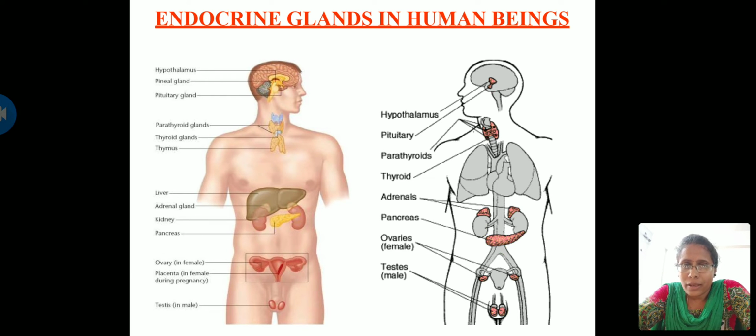So this pancreas has two types of cells: alpha cells and beta cells. I think you must have heard these terms in your chemistry, right? The beta cells secrete a hormone called insulin. Insulin is a term I think most of you have heard.